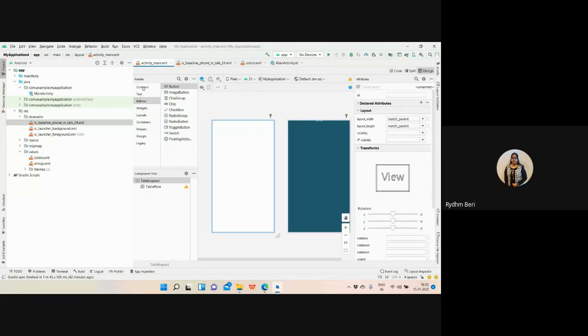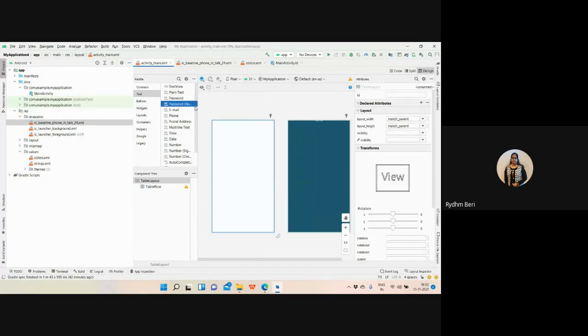Now let's see how many components we cover. Let me explain all the components one by one. The first is the text category. The text view is a control which allows me to present text on my screen. After that, we have the categories of the text view. Plain text accepts only strings. Password, if I want to hide the characters.